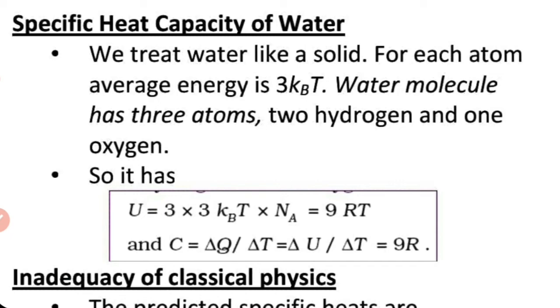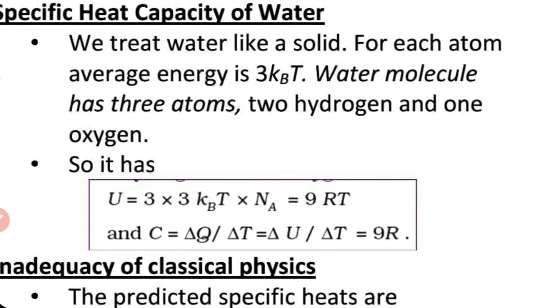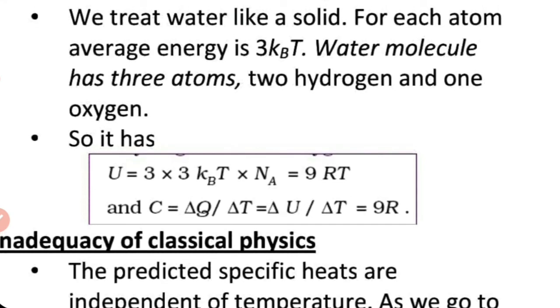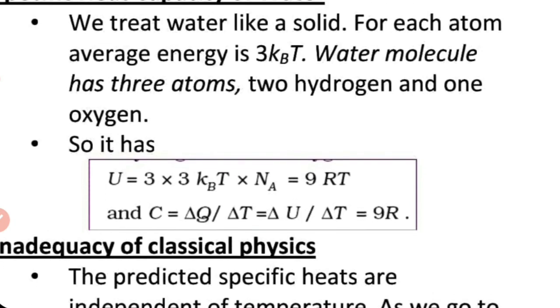For each atom, there is energy 3 kBT. So for the 3 atoms, we'll have 9 kBT as the total energy. So if we consider one molecule, there will be 9 kBT as the internal energy for one molecule. So for 1 mole, the total internal energy will be 9 RT, and we get the specific heat capacity as 9R.